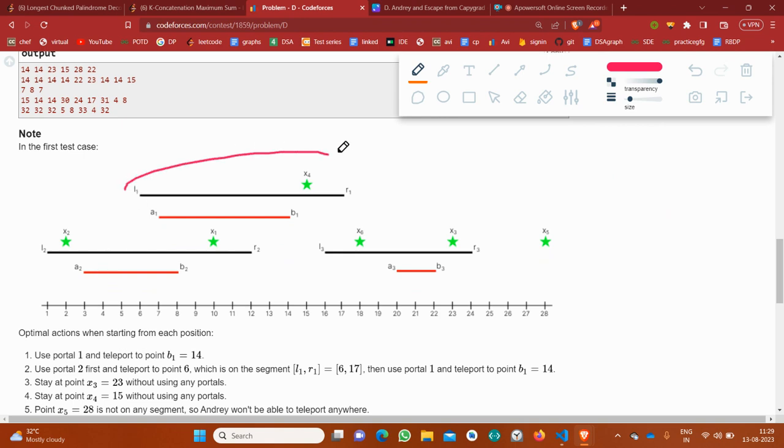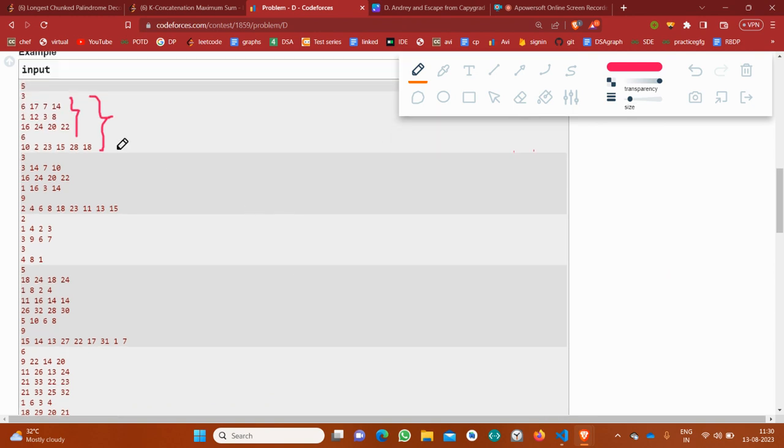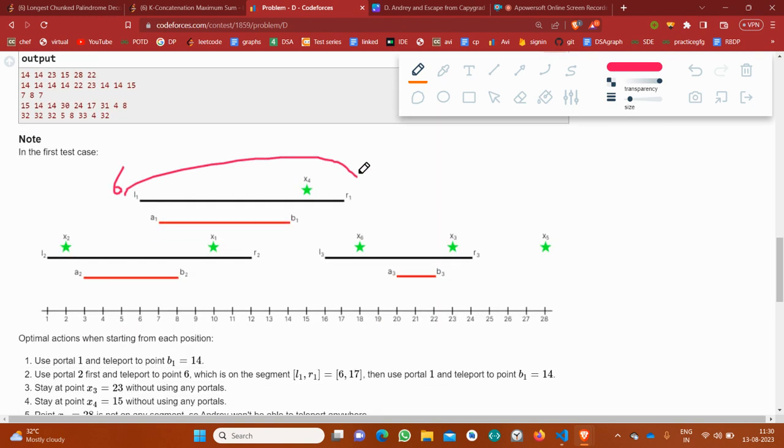L1 and R1 were these. L1 is 6, and R1 is 17.